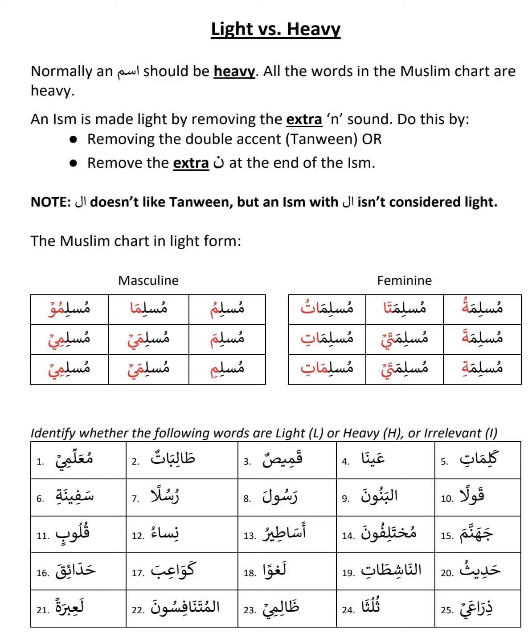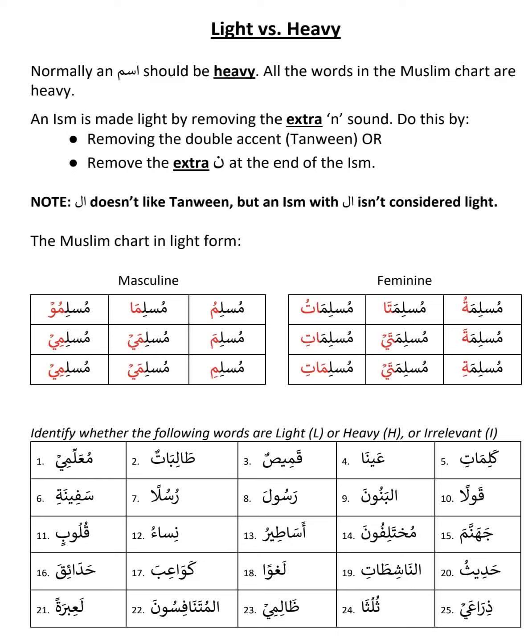We said there are three statuses: Rafa, Nasib, Jar, and we studied in a sentence how to find them. Rafa is the doer, Nasib is the detail, and Jar is after "of". Then in lesson 3, we learned how to identify Rafa, Nasib, Jar based on the ending sound or ending sound combination.